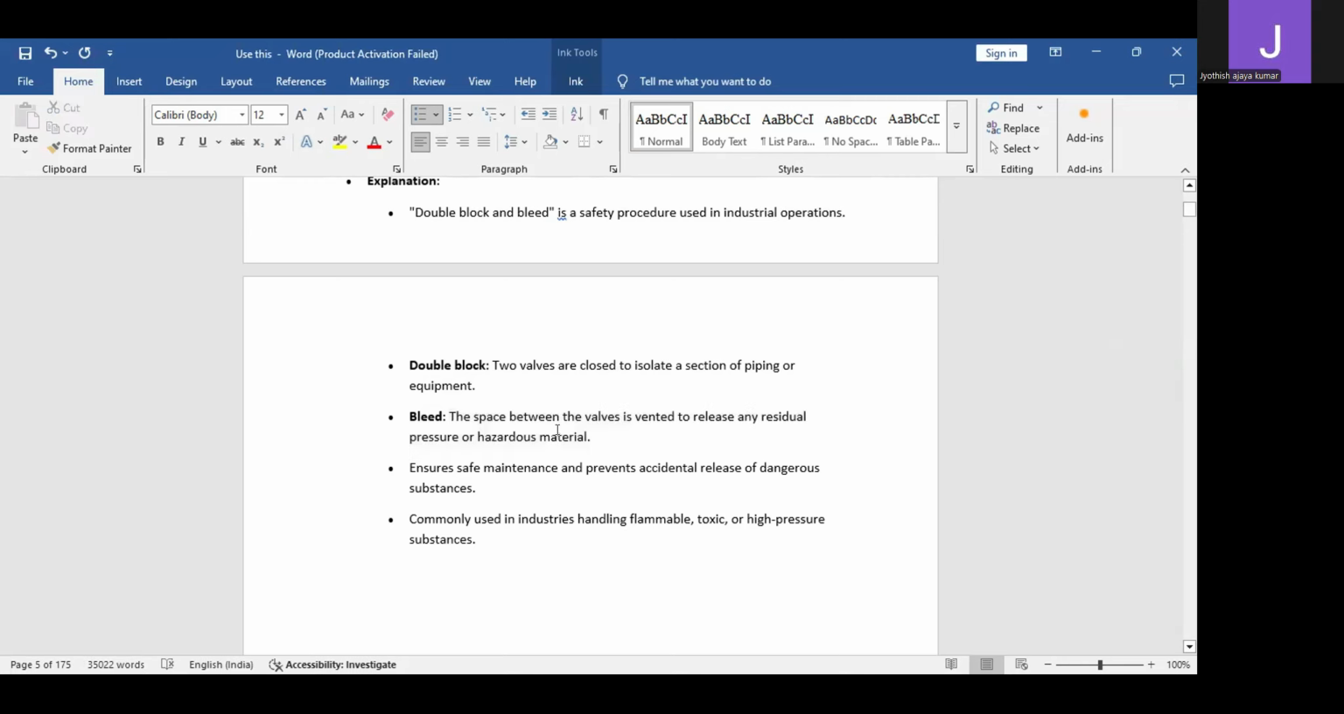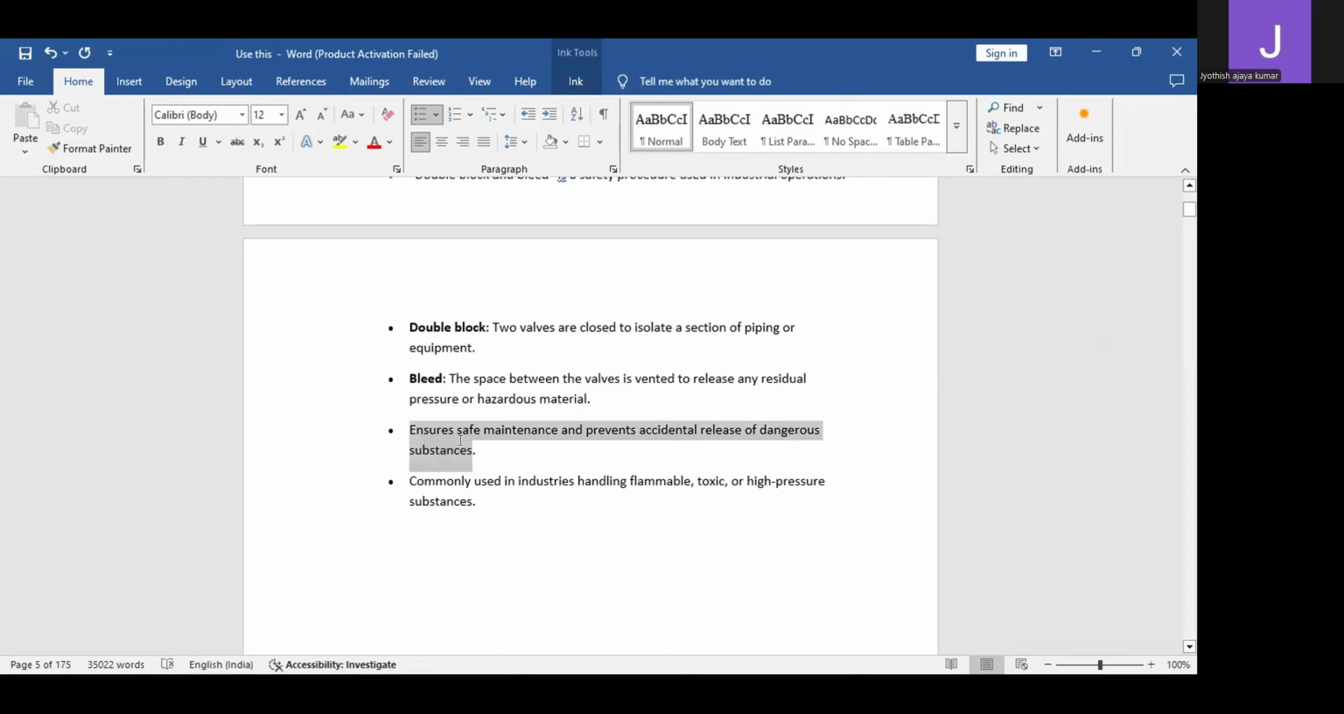Venting it out means you will be draining it out, even if there is any pressure, or any kind of material stored, any kind of gases, or oil. Anything stored, you will first flush it out, and then positive isolation is done. This is to ensure safe maintenance and prevent accidental release of dangerous substances commonly used in industrial handling: flammable, toxic, or high pressure substances.